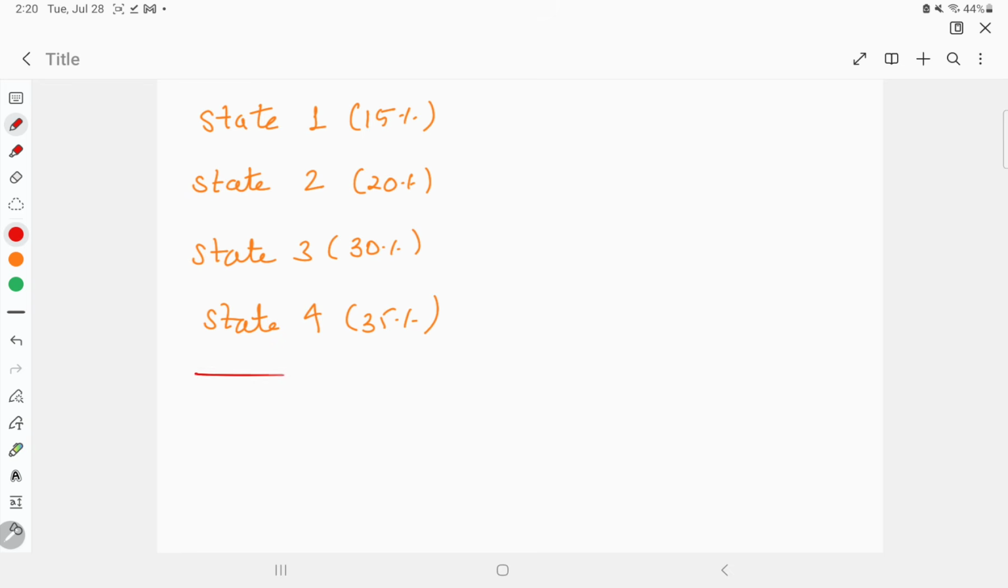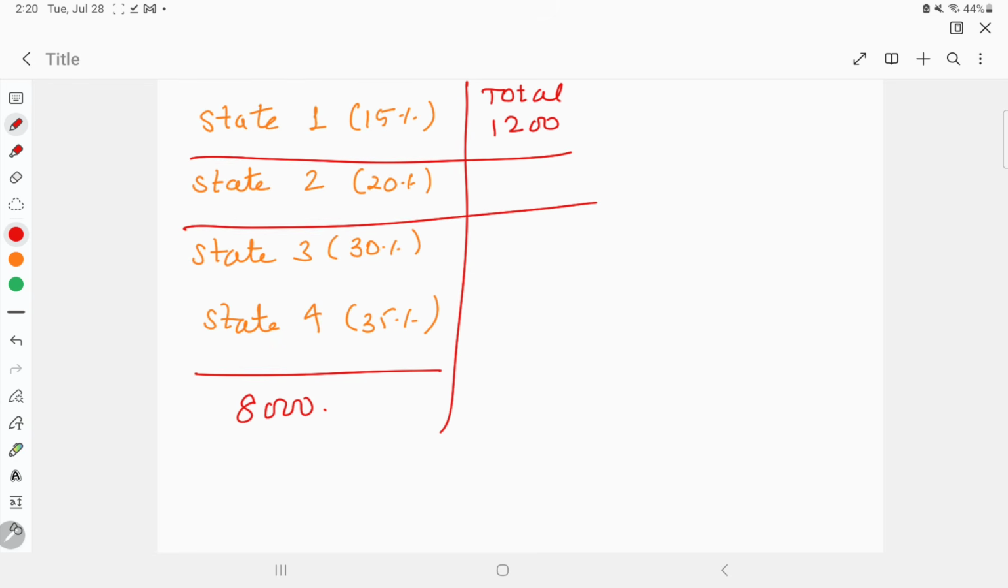What is the total cars? Total cars are 8,000. So out of these 8,000, what will be the total cars in state 1? 15% of 8,000, which is 1,200. Similarly, in state 2, what will be the total number of cars? 20% of 8,000, which is 1,600. Similarly, in state 3, 30% of the total cars, that is 8,000, which is equal to 2,400.